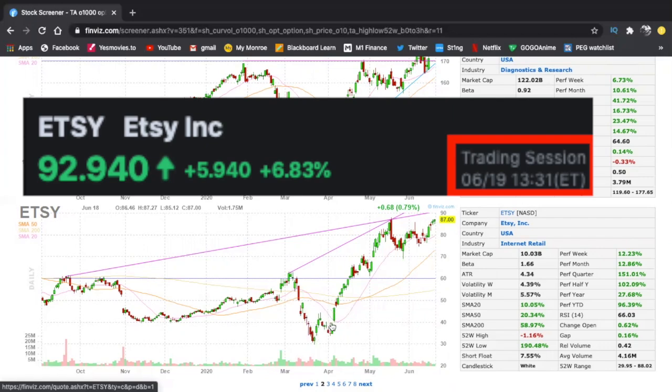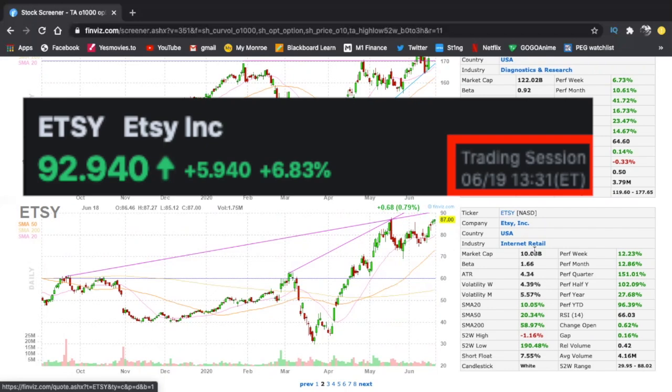This is a W shape. All right, when you see that, it's like the opposite of a head and shoulders essentially, but this just looks very bullish. It creates a nice little high and then breaks that high and just continues to run up, and that's what you want to look for. And this is about to do the same thing once again, so we want to keep a close eye on ETSY. This is one of my number one right now so far.